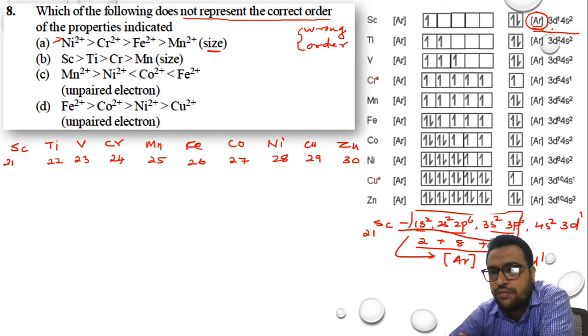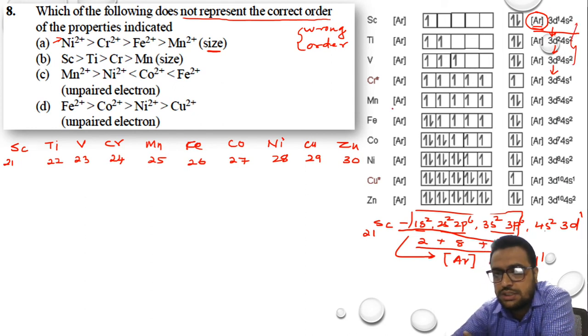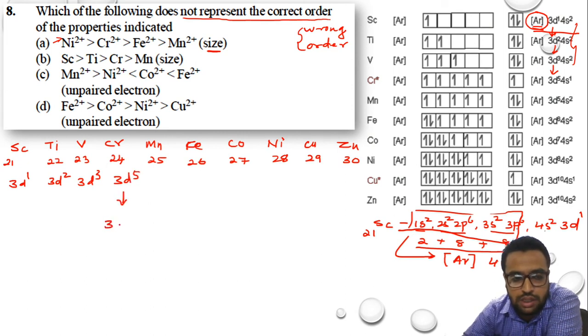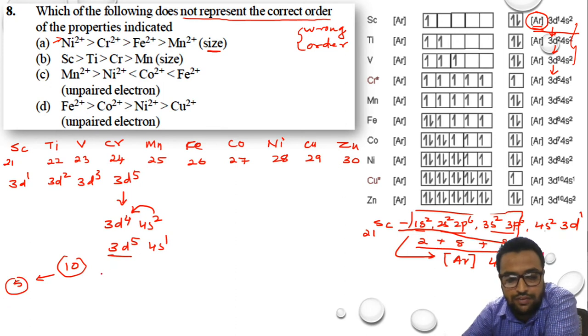Then when we move from scandium to titanium, 3d1 to 3d2, 3d2 to 3d3, 3d3 to 3d4. Here 4s almost remains the same. So scandium is 3d1, titanium is 3d2, vanadium is 3d3, chromium is 3d5. Sir, chromium should have been 3d4, but look, initially it was 3d4 and 4s2. One electron has been migrated to 3d, so it becomes 3d5 and 4s1. D can accommodate how many electrons? 10 electrons. And exactly half-filled means 5 electrons.